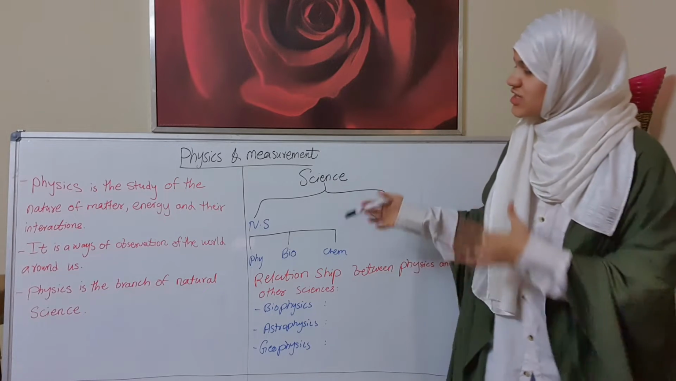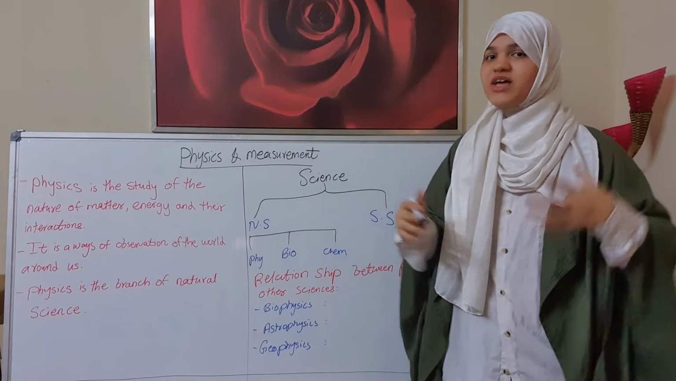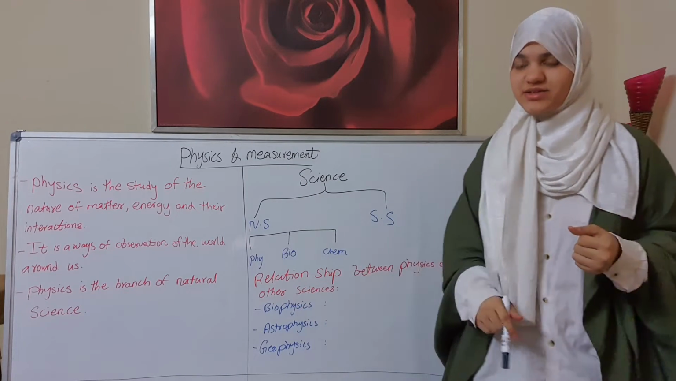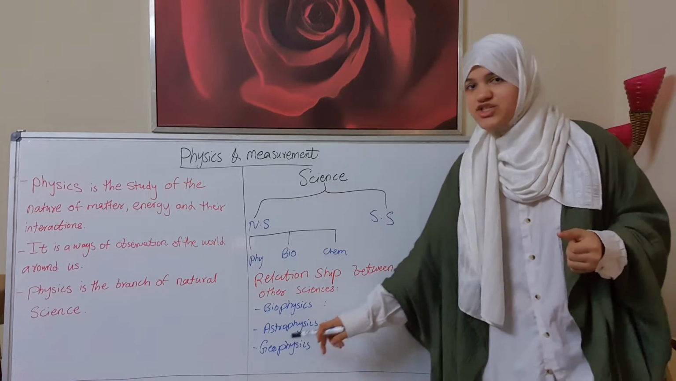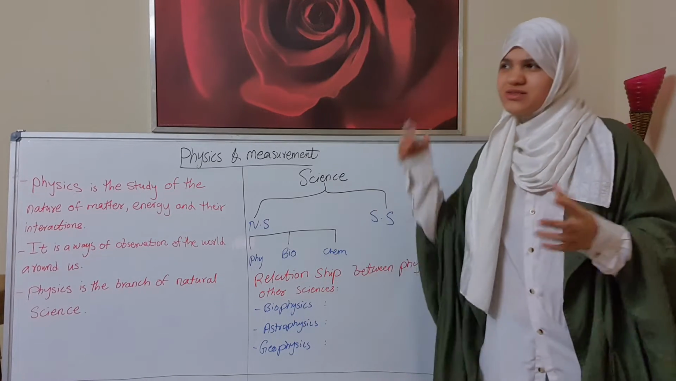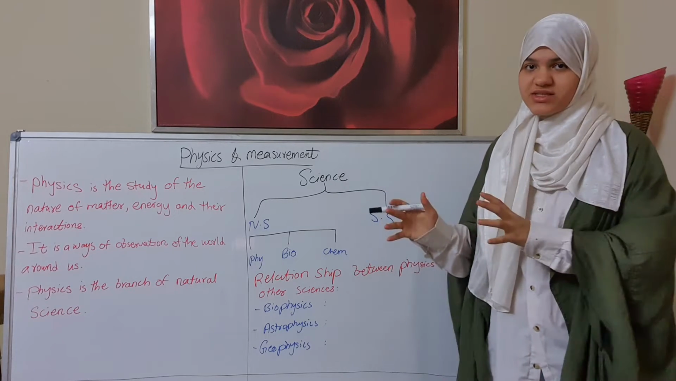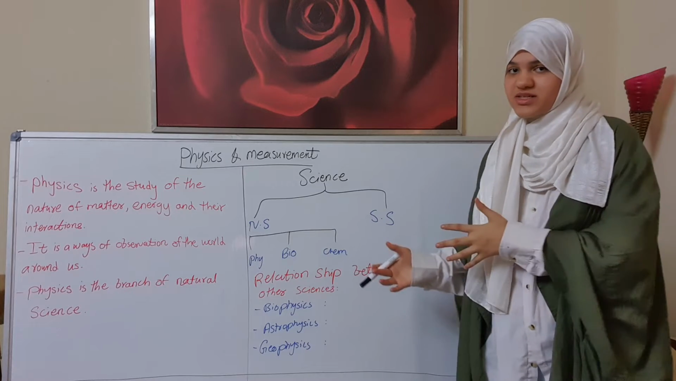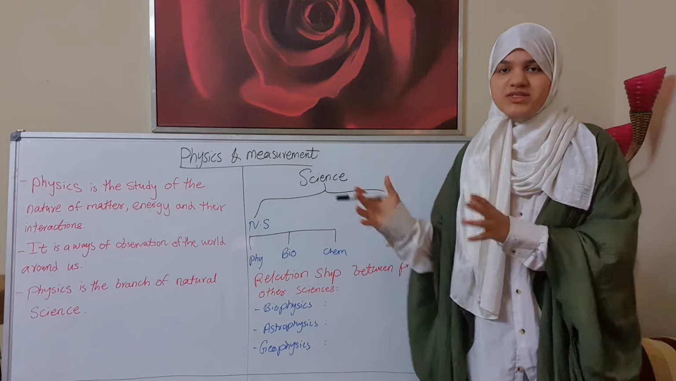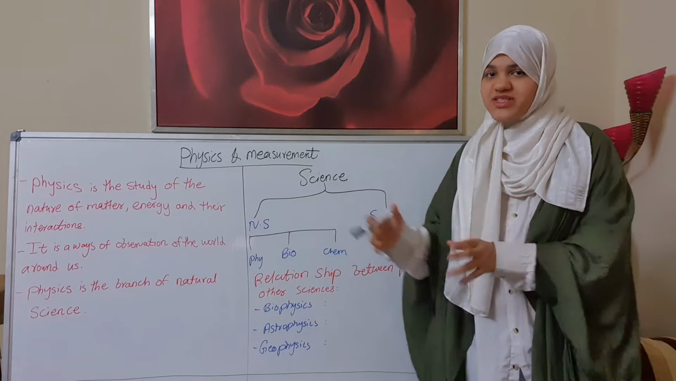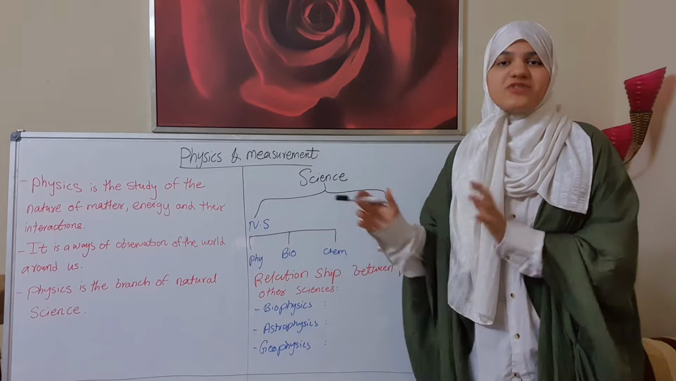Okay, and also there is a relationship between physics and the other natural sciences. For example, biophysics, astrophysics, and geophysics. Biophysics is a combination of biology and physics. The same thing with astrophysics, a combination of astronomy and physics. The same thing with geophysics, which is the combination of geology and physics.